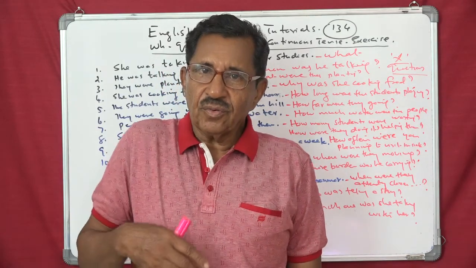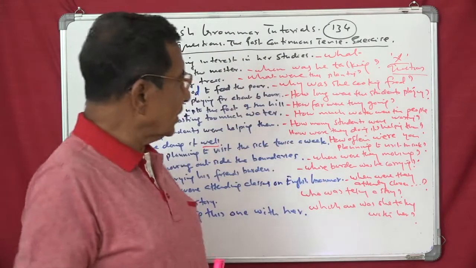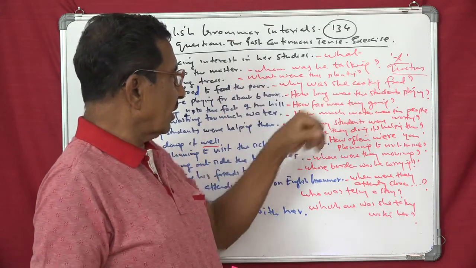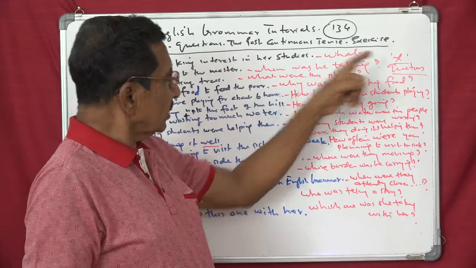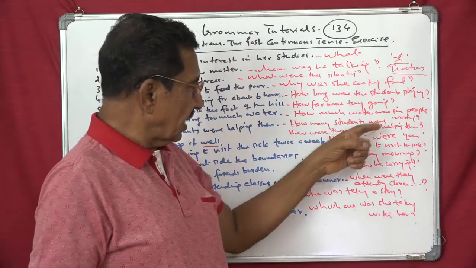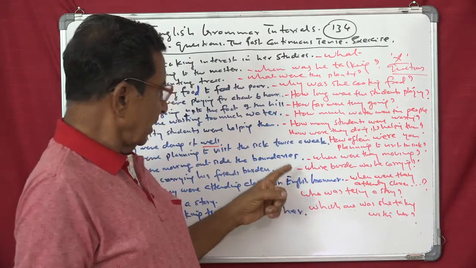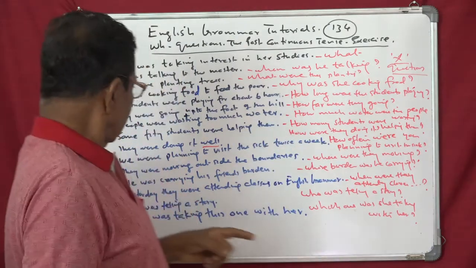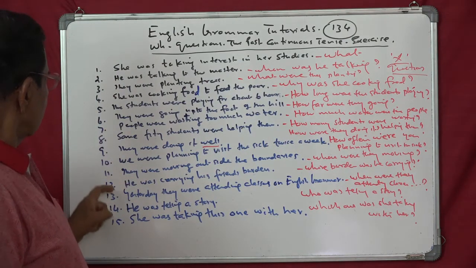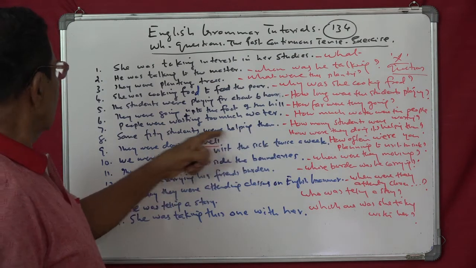Now, if you roll out, you should be able to roll back. Suppose you have been given a question like this: whom was he talking? Then he was talking to somebody. Or you get, how many students were helping them?